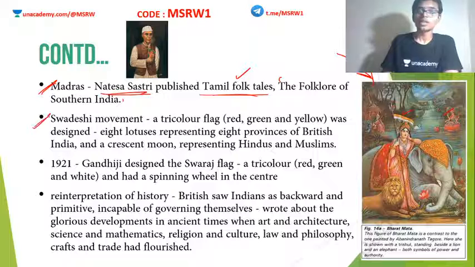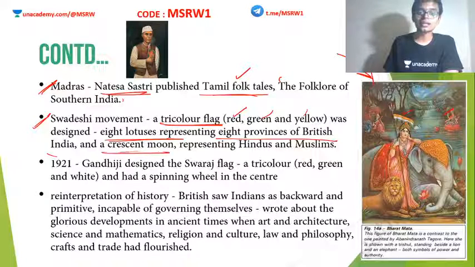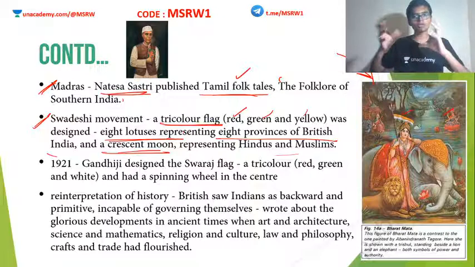Then, during the Swadeshi movement, a tricolor flag was brought in with red, green and yellow. It is not the current tricolor. Also, it had 8 lotuses representing the 8 provinces of British India. It had a crescent moon representing Muslims. So Hindu-Muslim unity was also shown in this flag.